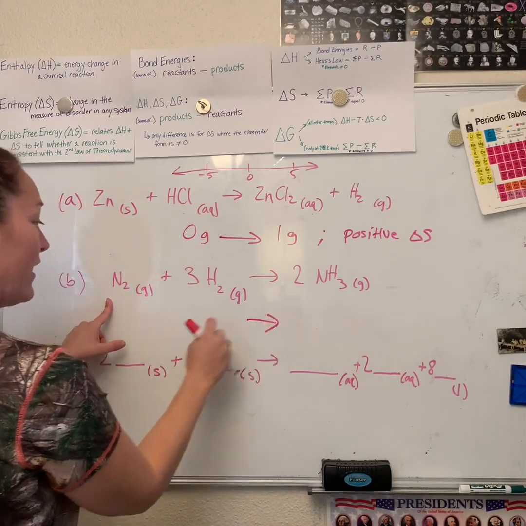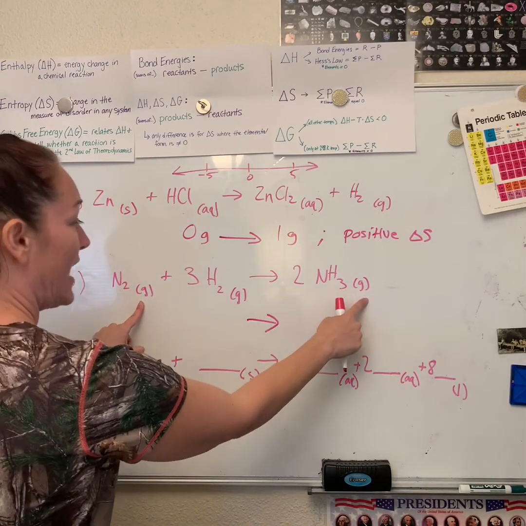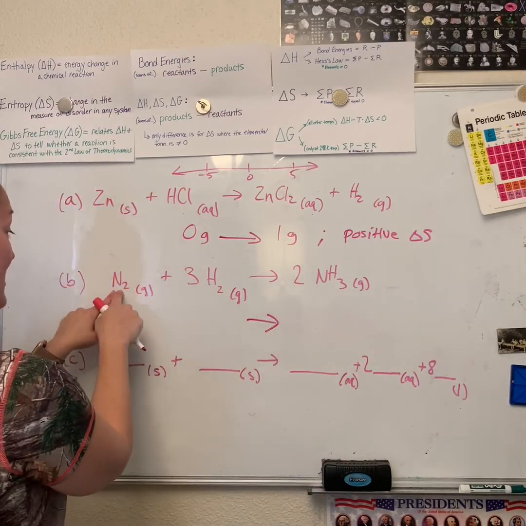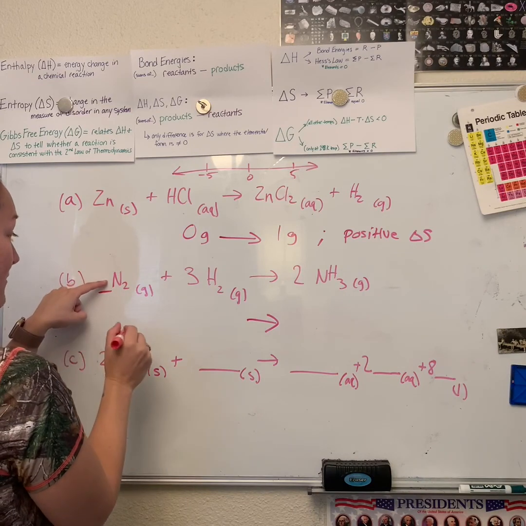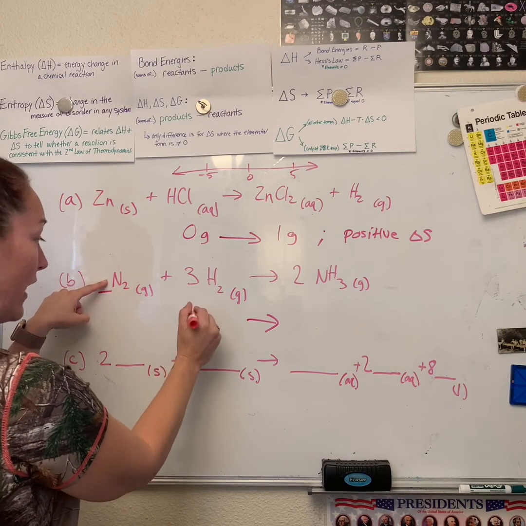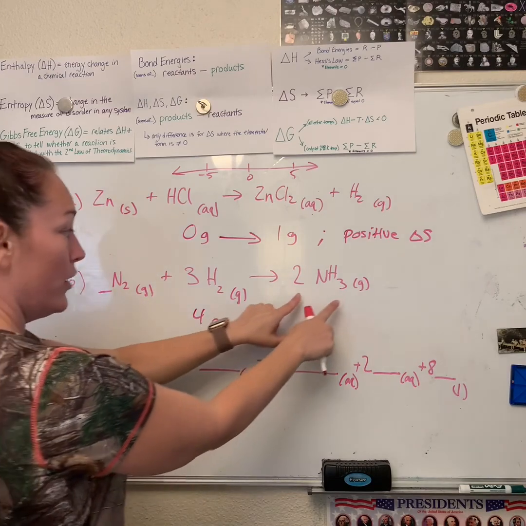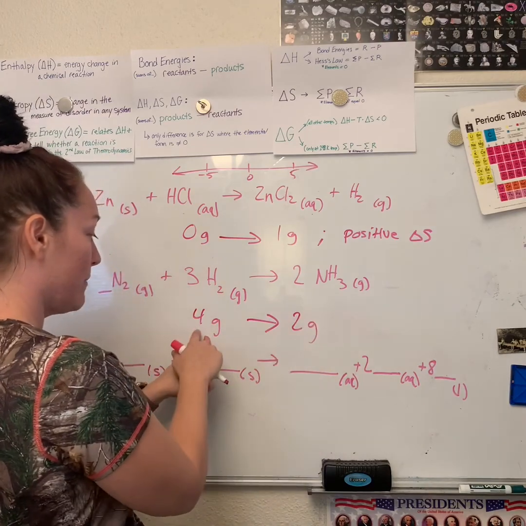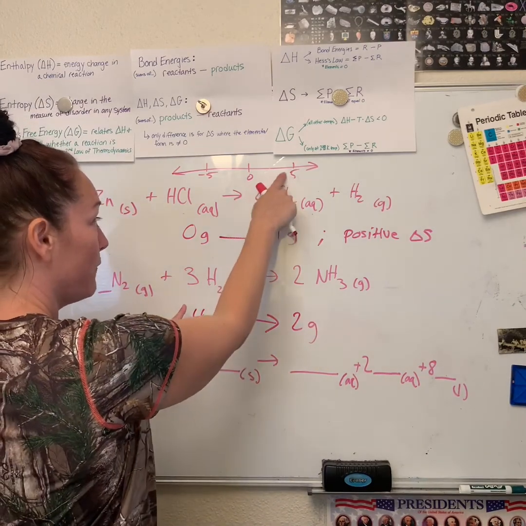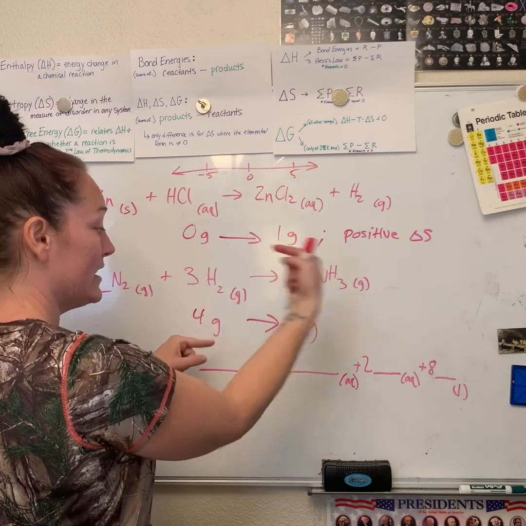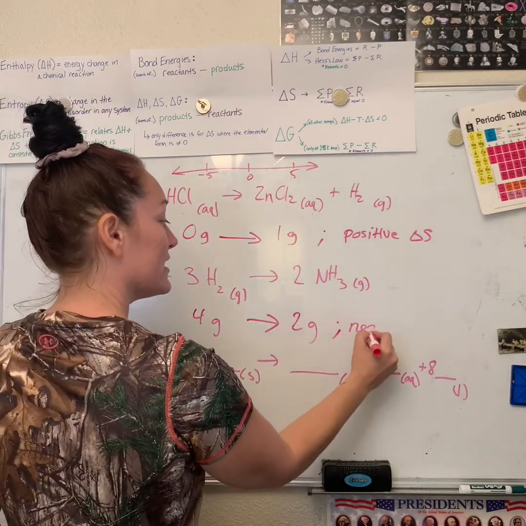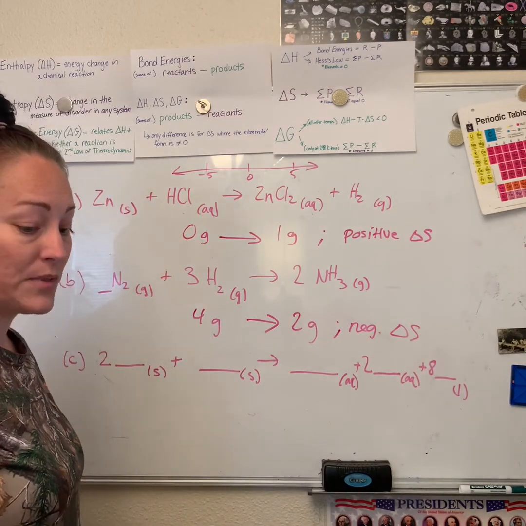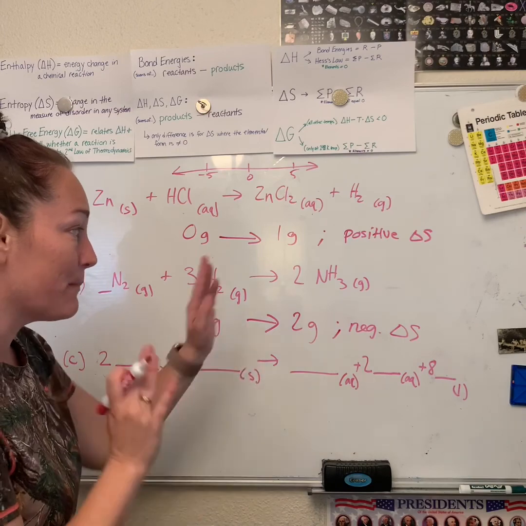We're just gonna be comparing each side. Gas, gas, gas. So now we can compare all of these, okay? So we're gonna add up our gases. We have the number 1 sitting here, 1 and 3. So total, I've got 4 gases here. Over here, I've got a gas, and I only have 2 of them. So I'm gonna compare 4 to 2. Going from a 4 to a 2, I'm heading negative, right? So I would say this is a negative change of entropy, okay? So that's what they're asking. They're asking what the sign is. Is it positive or negative?